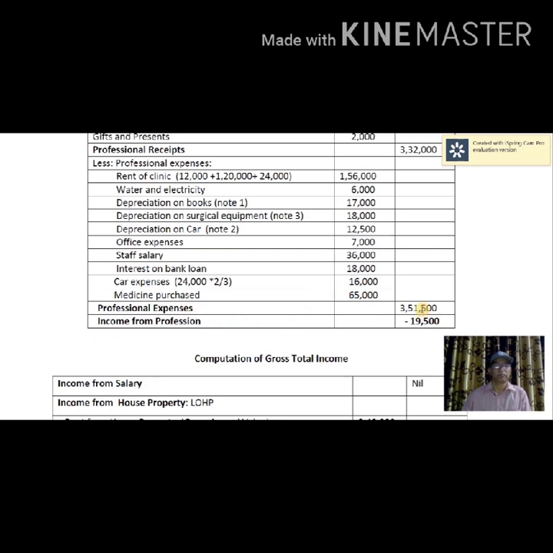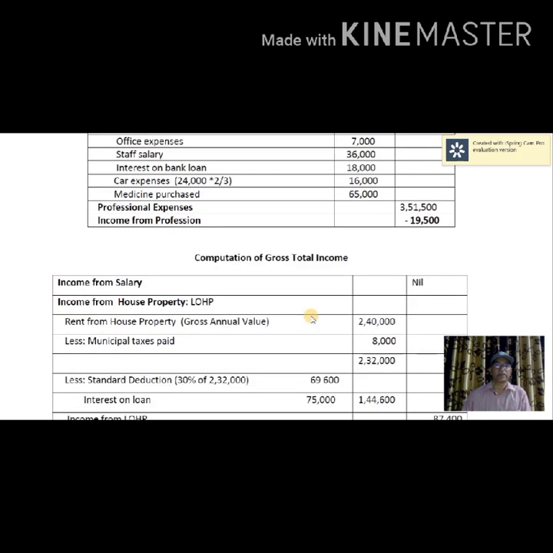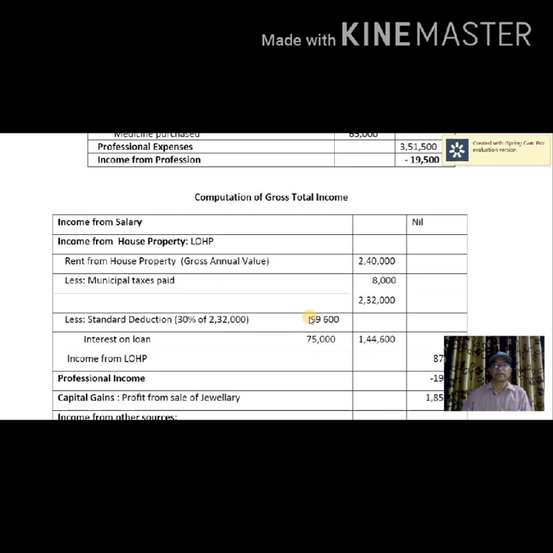So ultimately there is a loss from profession. That's why I have given the minus sign. Income from profession could be positive or negative. Here it is negative, so the loss from profession is 19,500. Now we come to the computation of gross total income. Income from salary is nil.